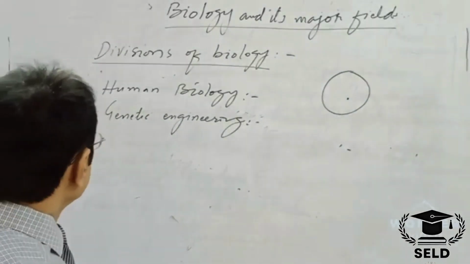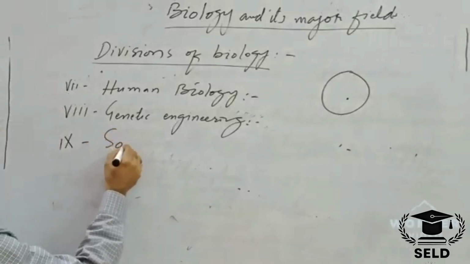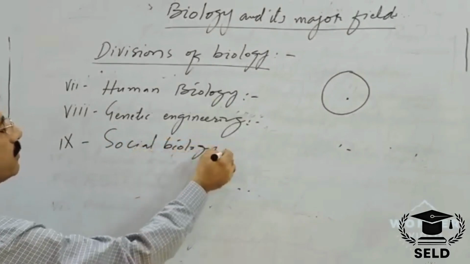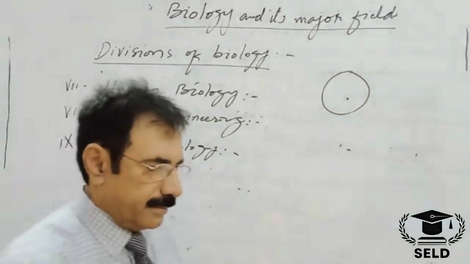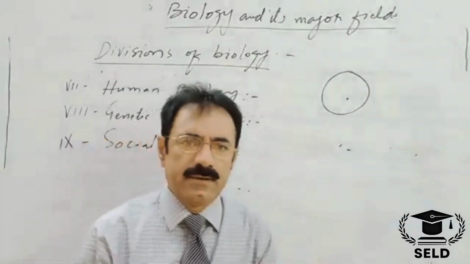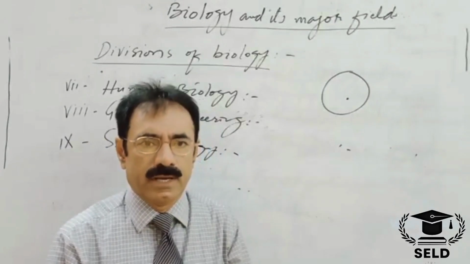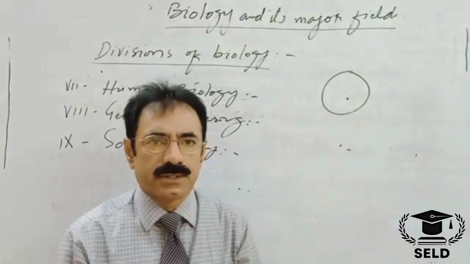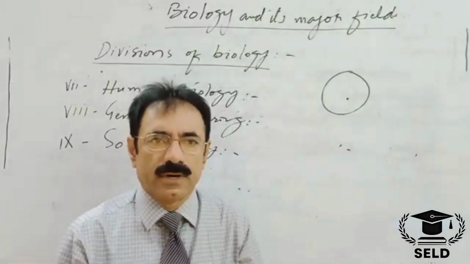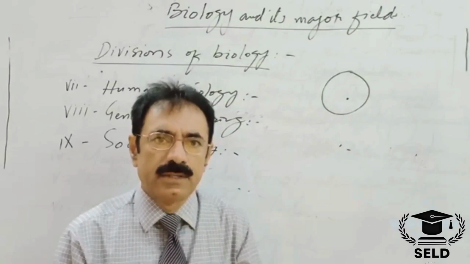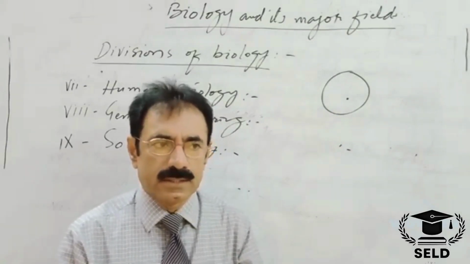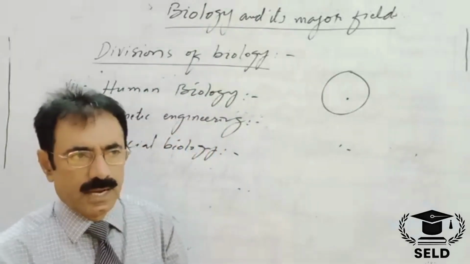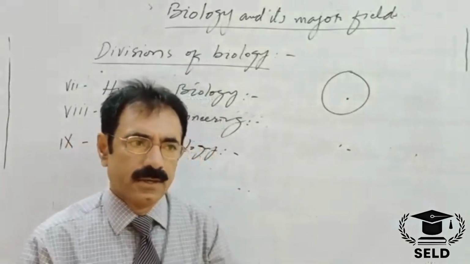Number 9 is social biology. Social biology is the branch of biology that deals with the study of social behavior between organisms, because we know some of the animals live social life together, they work for one another, and in them there is a division of labor, just like in human beings. The well-known example is human beings, and the other animals also live social life.